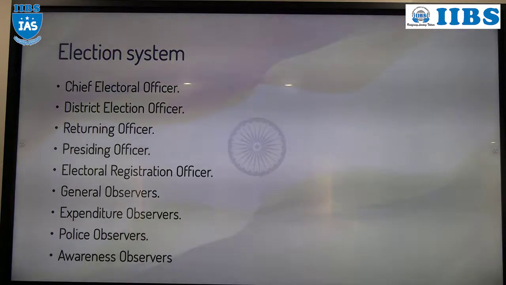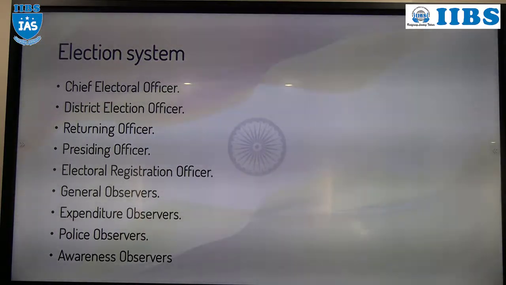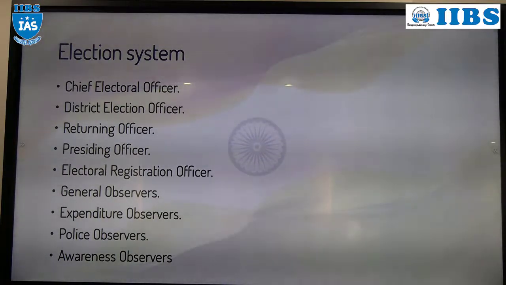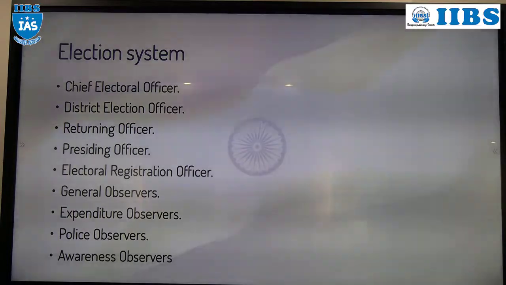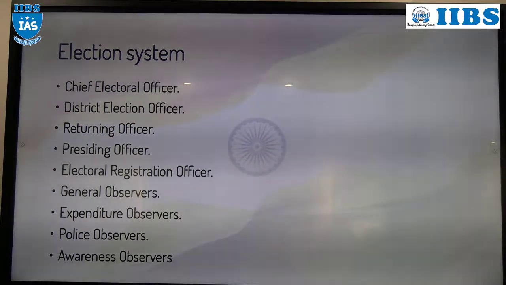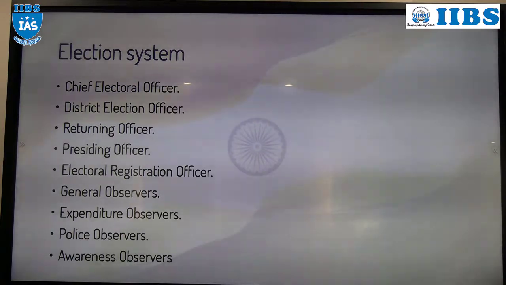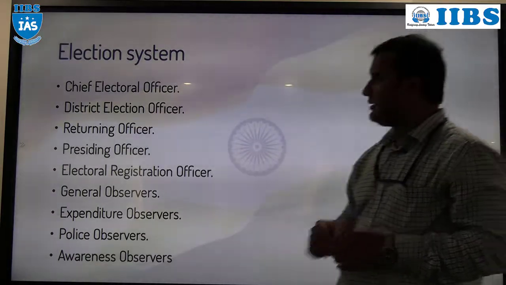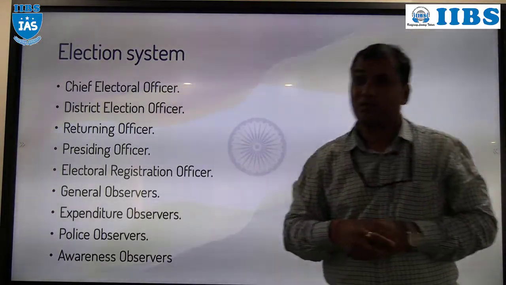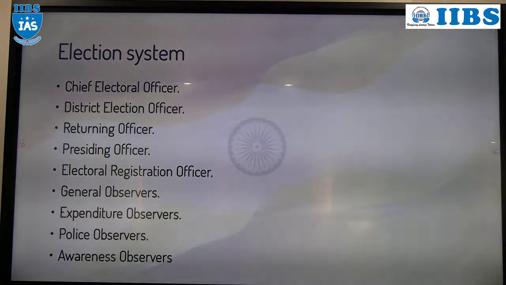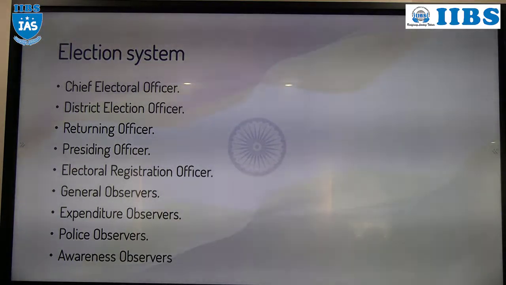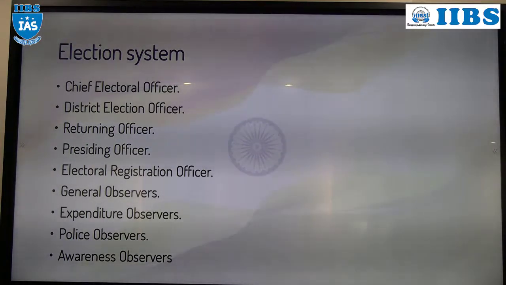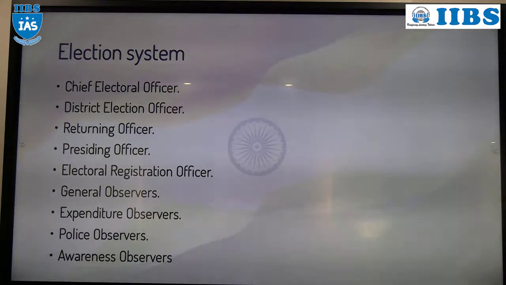the State Election Commission conducts it. Now, the election system. Who conducts the election? Who decides the election date? The Election Commission of India. Now, what is the election machinery in India? At the state level, there is a Chief Electoral Officer. The MP or MLA seat is at the state level only, right? We don't have a country level, only the state level.